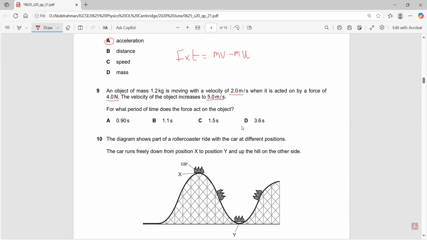Force is 4 newtons and the time is unknown, equals mass 1.2 times v, 5, minus 1.2 times 2. Can I find time? Yes. What is 1.2 times 5 minus 1.2 times 2? This is 3.6. So 4 times time equals 3.6. Simply divide by 4. This would give you a time of 0.9 seconds. Okay, moving on to question 10.